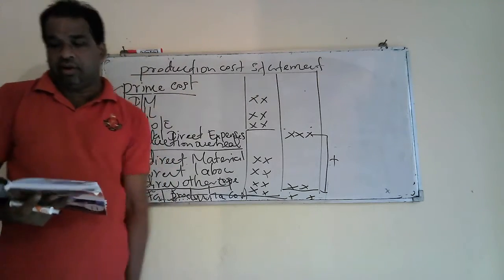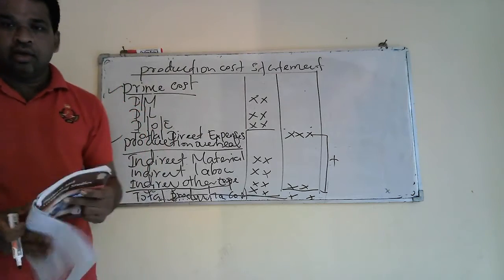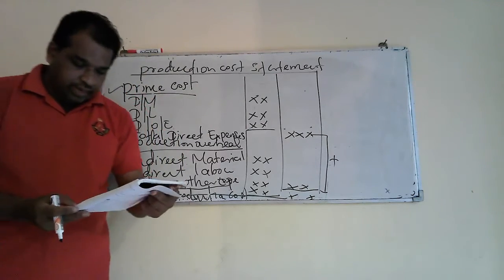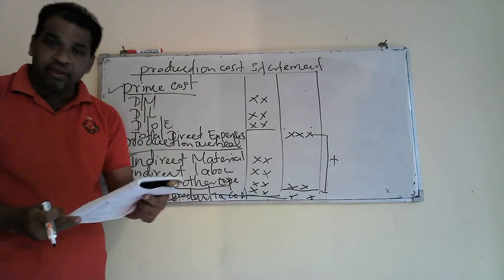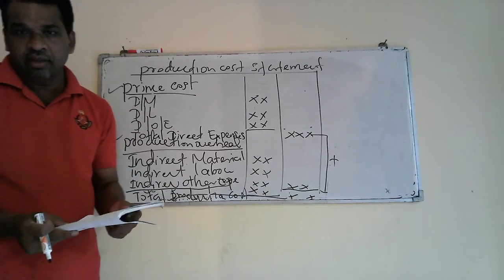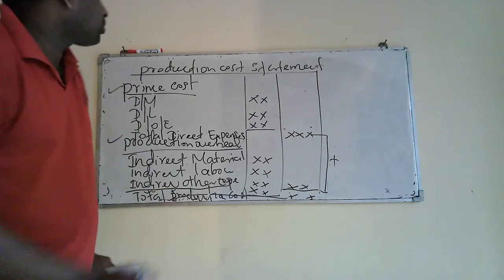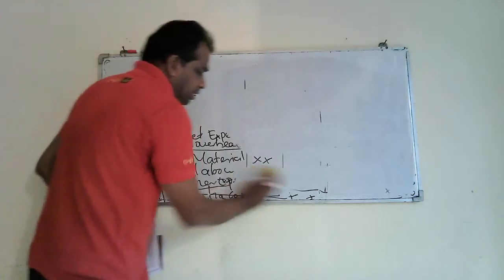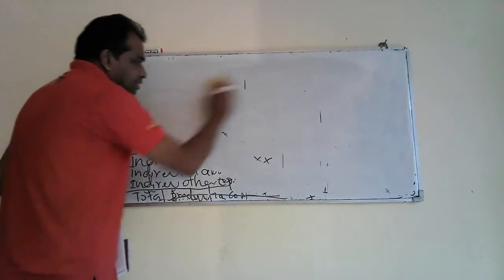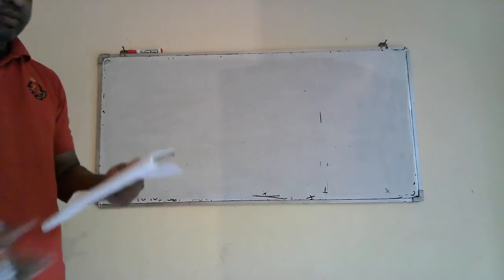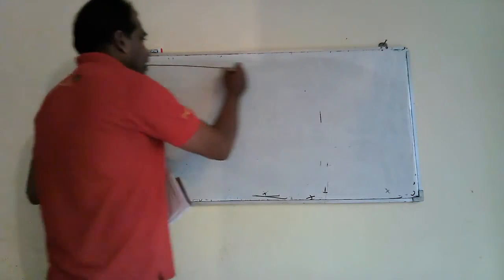Production cost statement, right? We can do the given question in the textbook that is available on page number 116. You are given some details regarding a manufacturing organization. So you can take the answer easily, right? Because we have to reduce the time to discuss.